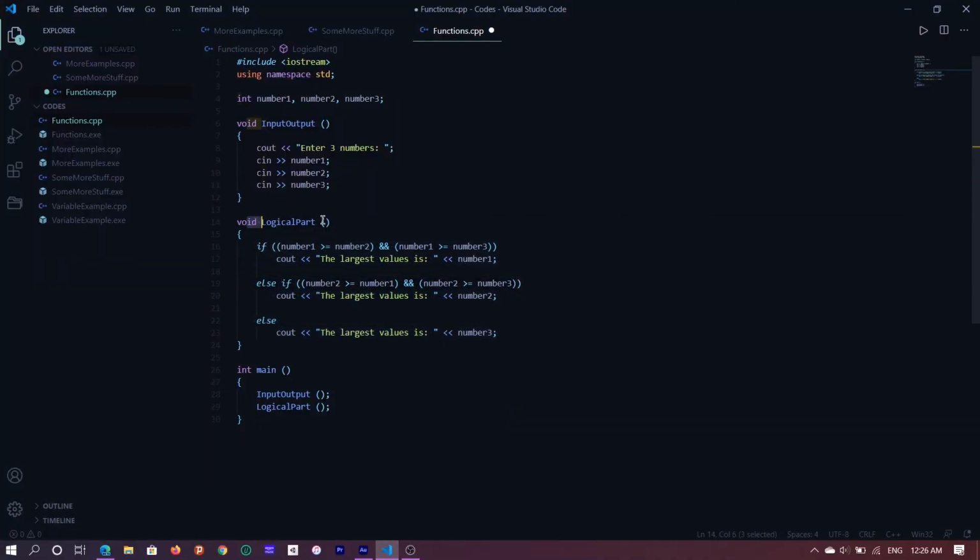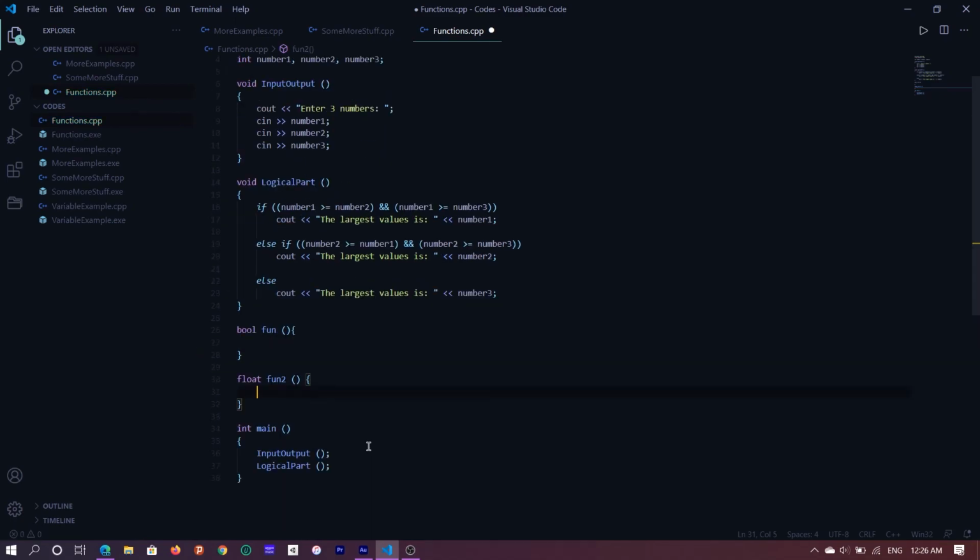So like I said, void is the most common one, but you can have functions which have, you know, bool, right? You can have bool, you can have even float if you want. You can have all sorts of things. But yes, if you are using bool or float, you need to return a bool value or a float value.